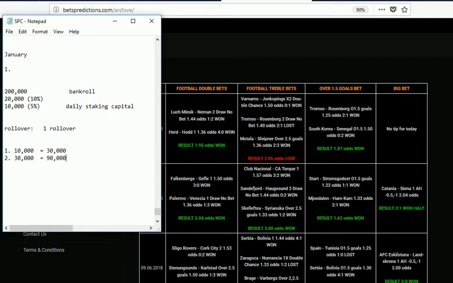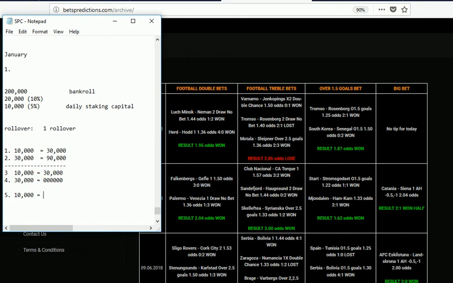One rollover means that you play the first day, you win, and all the money you won that first day, you put together for the second day, and once you win on the second day, that is the end of the rollover. Then by your third day, you go back to your normal staking capital, which is your 10,000 naira. So if you play and you win, then on day 4 you pack all the 30,000 naira and do a rollover again, and if you play and you lose, then by day 5 you go back to your normal staking capital, the 10,000 naira. You won't continue with 5,000.